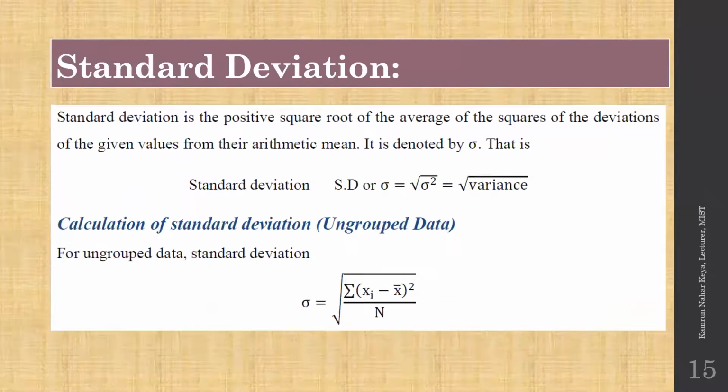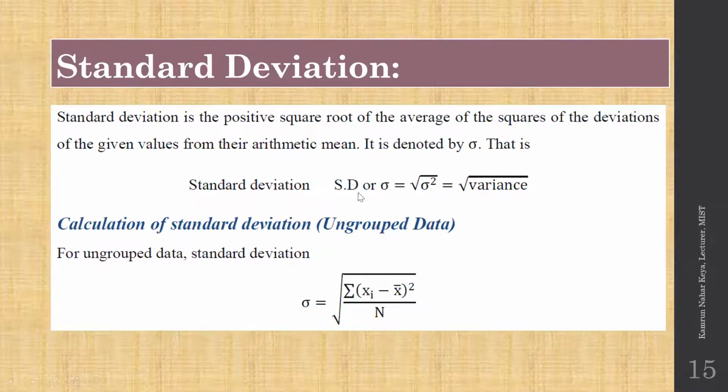So this is the next part, standard deviation. I don't know whether you know or not, but standard deviation is the square root of variance. So if we can calculate the variance, we can calculate the standard deviation. If the variance is sigma square, then standard deviation is sigma, or we can write it as SD.